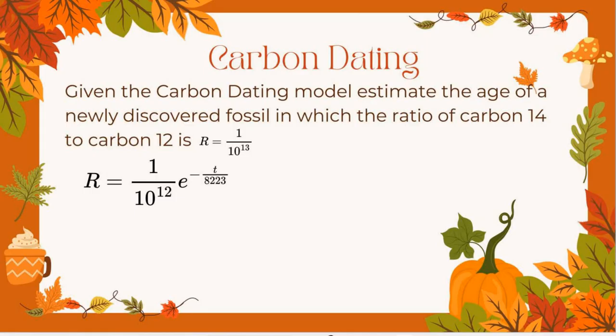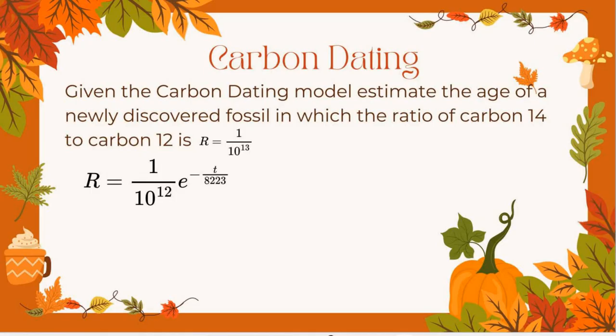So we use this when we are looking at dating fossils, bones, things like that. The reason is because everything has carbon in it, but after something has been fossilized or dies, your amount of carbon decays. And so you can actually work your way backwards to say, okay, how much carbon do I have left will allow me to figure out how old that thing is.